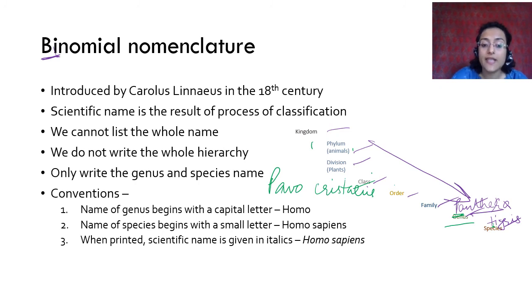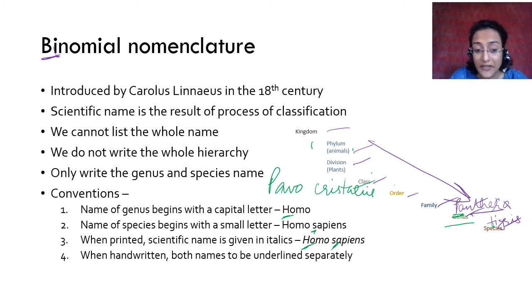When printed, the scientific name is given in italics. Remember in the previous slide also I showed when I gave you the names, I had written them in italics. When it is printed, they are given in italics. Okay. So you see all these three conventions. H capital, generic name is first. Species name comes second, with a small letter, written in italics.